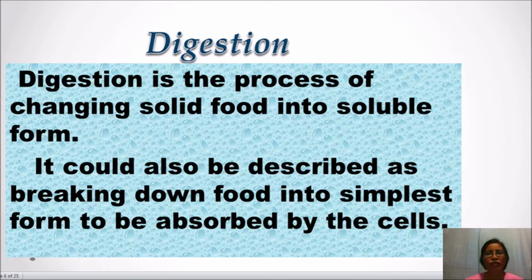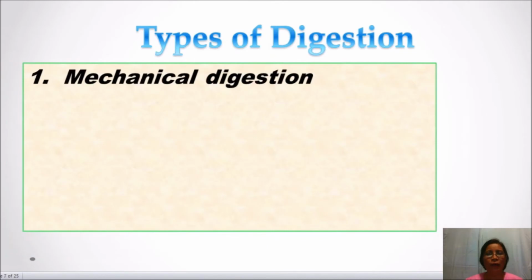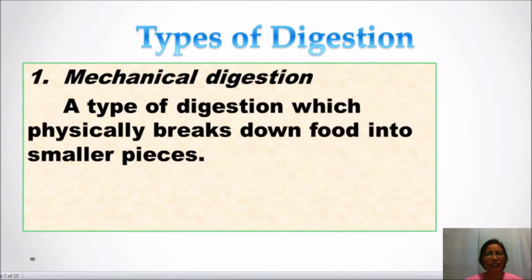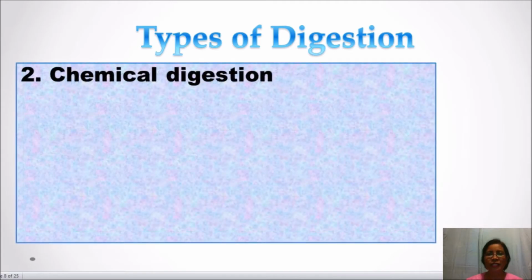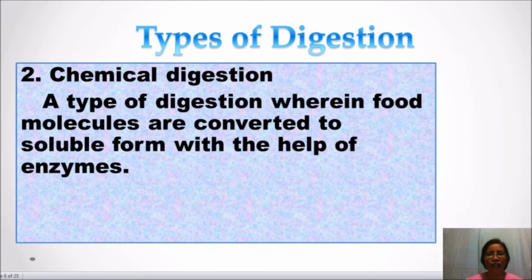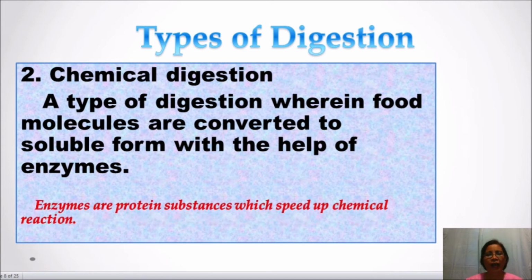When it comes to digestion, we have two types. Number 1, mechanical digestion. It is a type of digestion which physically breaks down food into smaller pieces. And the other one is chemical digestion, wherein food molecules are converted to soluble form with the help of enzymes. Enzymes are protein substances which speed up chemical reactions. Now let's move on to the process of digestion.